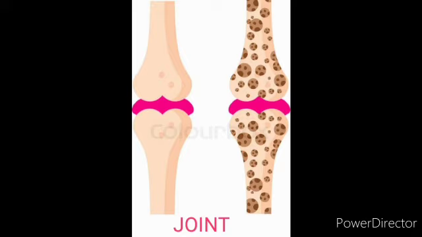So the ligament also acts like a gum that joins the two bones together. At these joints only our bones are moving. So how are we moving our bones? Because of the joints. The joints are responsible for moving our bones.